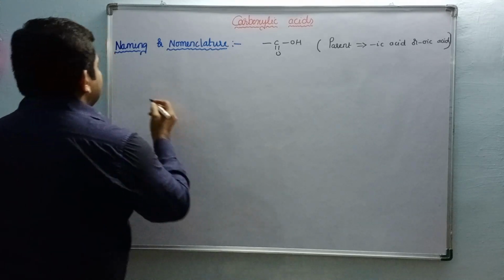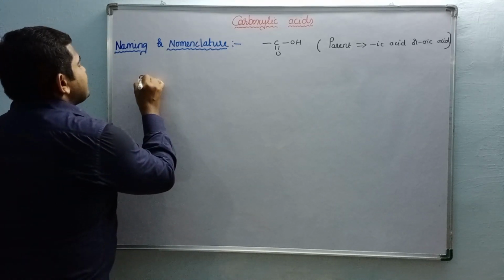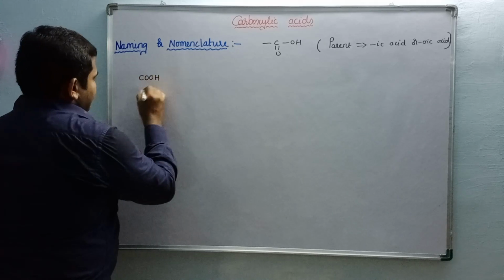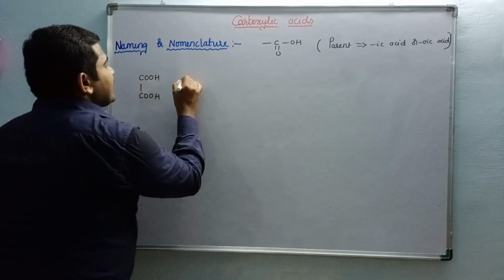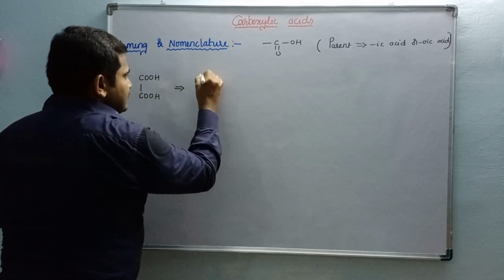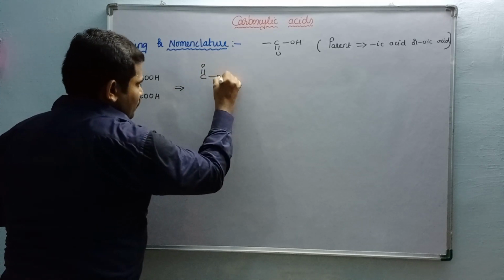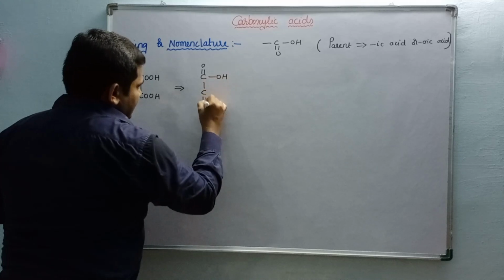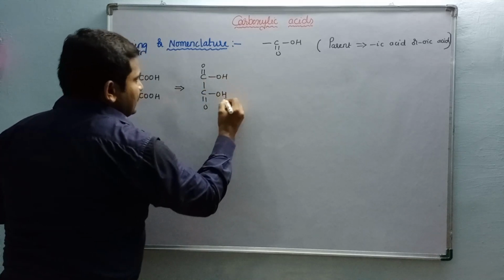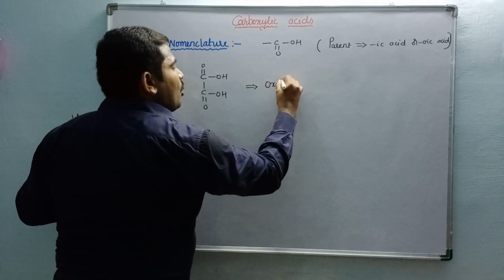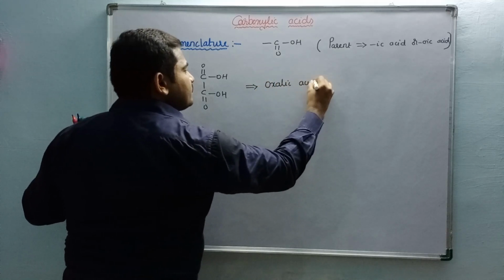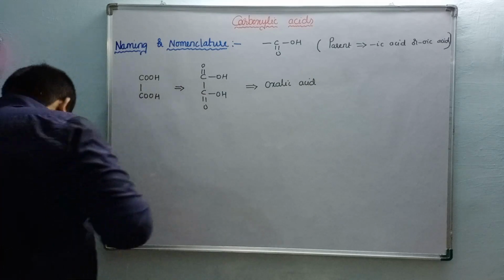For example, this is a carboxylic acid moiety. If it is bonded to another carboxylic acid, in full form we can also write it as C double bond O OH, C double bond O OH. Do you know what this is? This is oxalic acid.